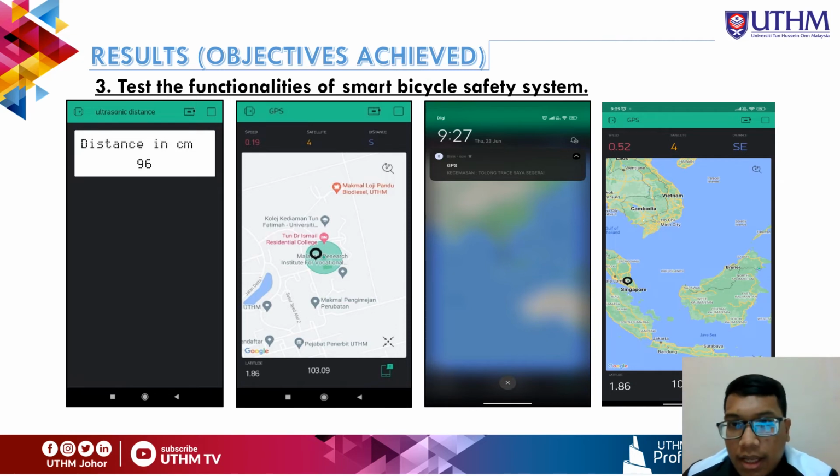Okay, and last but not least, you can see over here, this is the location of the satellite of the prototype, and this is the user. For example, this is my brother from Tawau, Sabah. I give him an account of Blynk, so he logs in and connects to the Wi-Fi, making sure it is online. So after that, when I press the emergency button from Johor, the SOS message will appear at his phone. So this is the example.